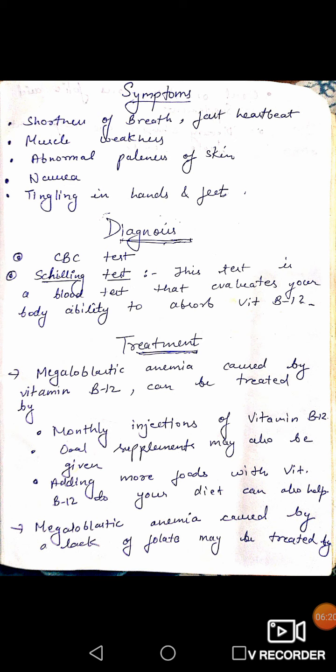Next point, if megaloblastic anemia is caused by deficiency or lack of folate, then it is treated by oral or intravenous folic acid supplements, means we will provide either orally or IV. IV denotes intravenous.